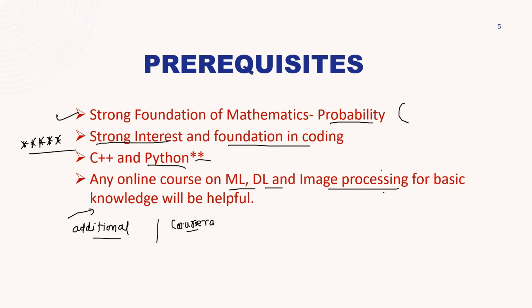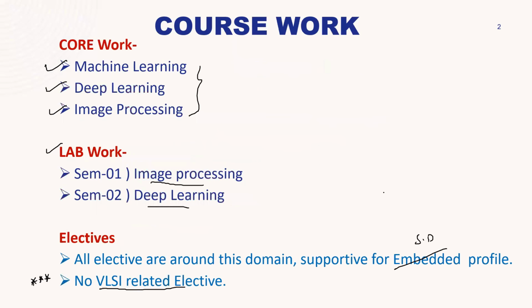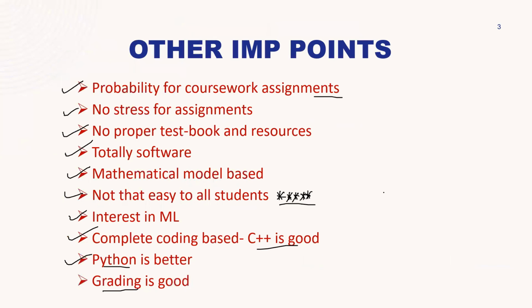So I think I should recap now. The coursework here is around these areas: machine learning, deep learning, image processing. The lab work is around image processing and deep learning. Electives will support all the profiles; basically, you can take the electives which will directly help you make the software developer profile. And no VLSI related elective is there, no VLSI related lab work is there, and no VLSI related coursework is there. Please be careful of this thing. I mentioned other important points too, so please look at them carefully.